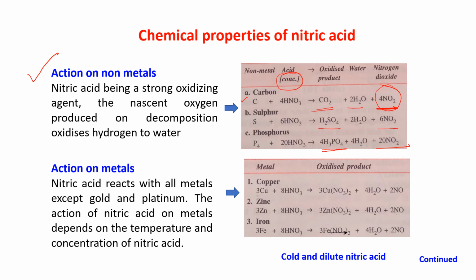You can see here the balancing is 20 HNO3. If you do not learn it, it will be difficult for you to write the balanced equation during the exam. So practice it, learn it, otherwise you will find it difficult.